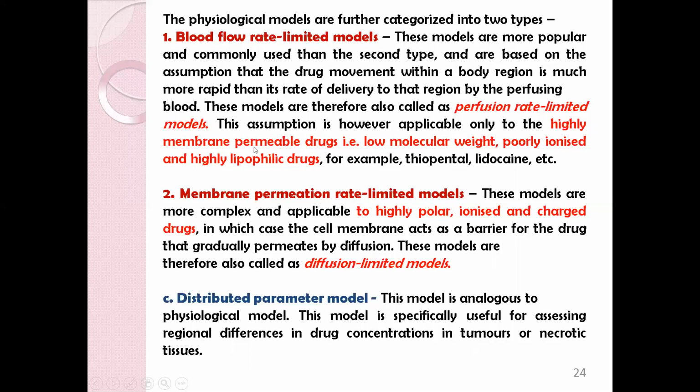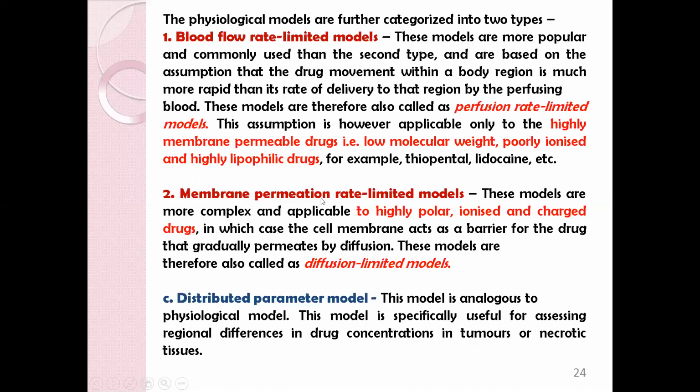As they are highly membrane permeable, their drug movement is faster as compared to delivery by blood. So it's applicable only to highly membrane permeable drugs, that is low molecular weight, poorly ionized and highly lipophilic drugs, for example thiopental and lidocaine.